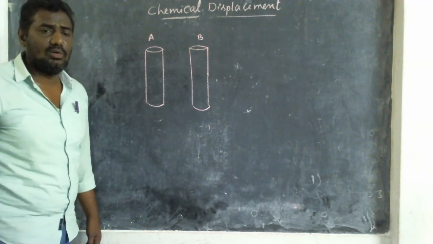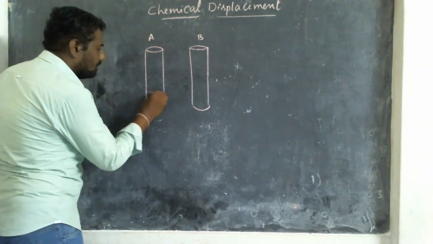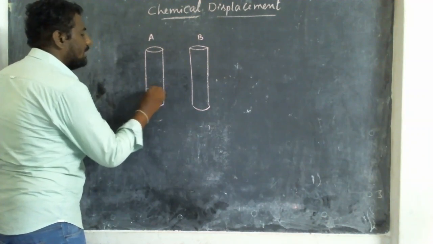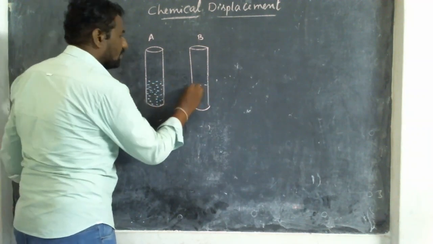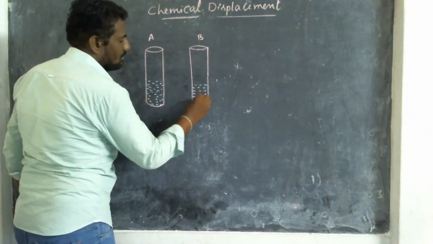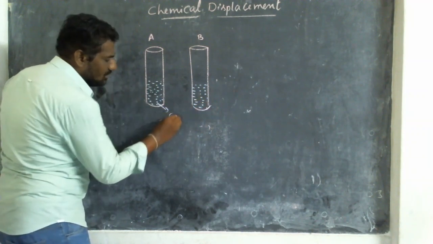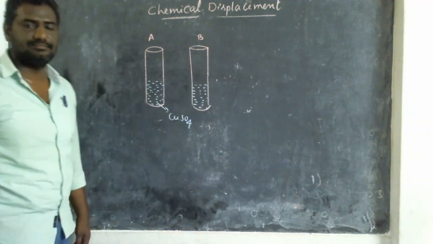Take a small amount of copper sulfate powder and make it into a solution by adding a required amount of water. What is the chemical you have taken? CuSO4, which is blue in color.